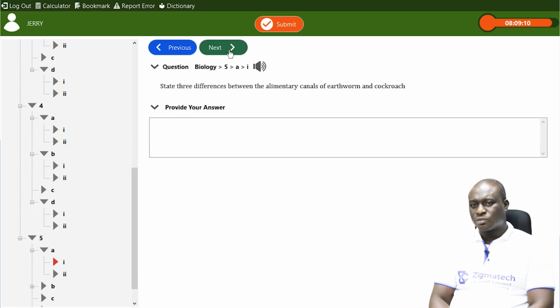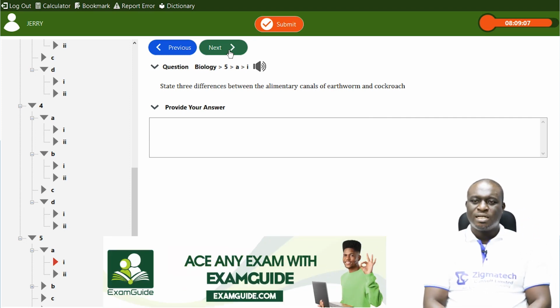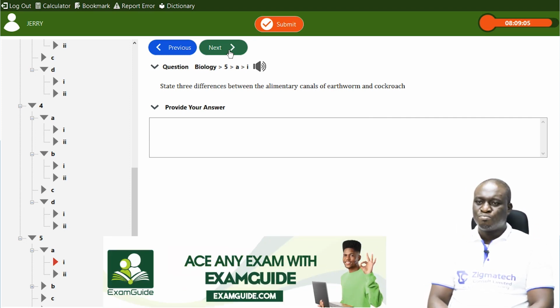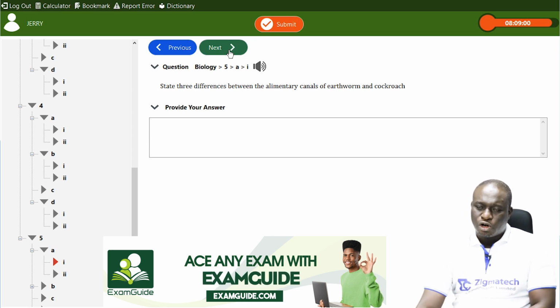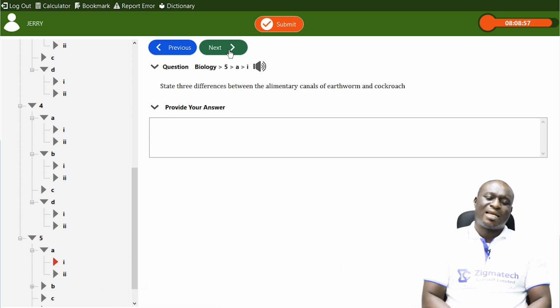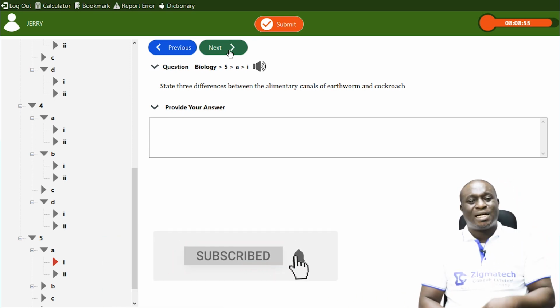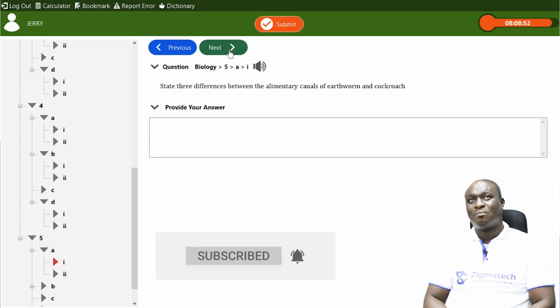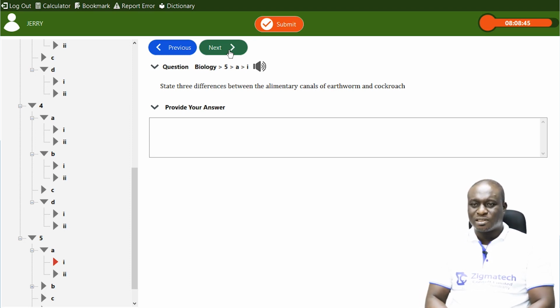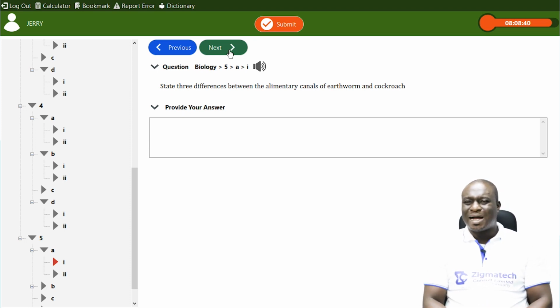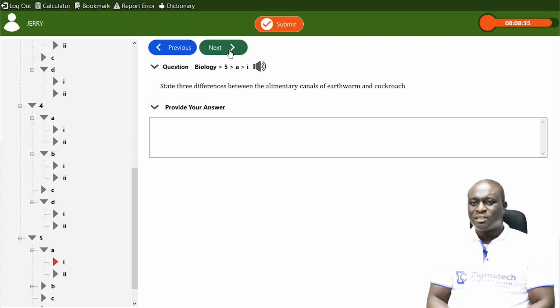Next question, question 5. State 3 differences between the alimentary canal of earthworm and cockroach. Now, what is alimentary canal? The alimentary canal is actually, I can call it, a pathway through which digestion takes place. Now, several organisms have their own alimentary canal. There is alimentary canal even in planaria.